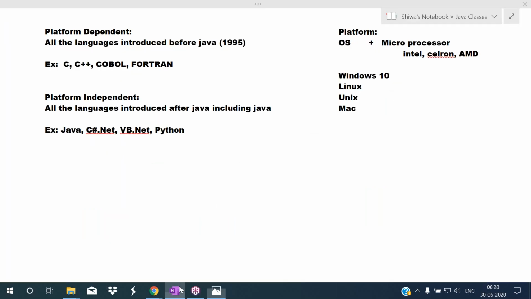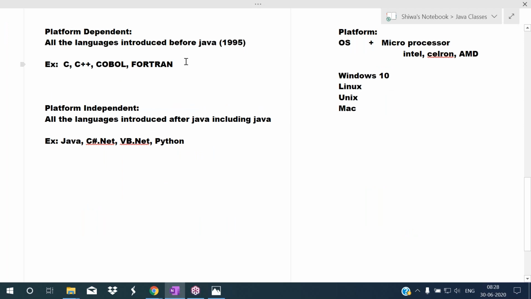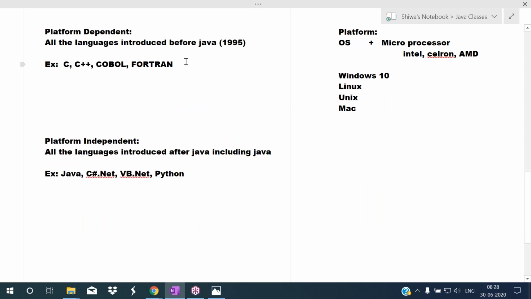Remember one point in platform dependent programming languages. Here we are writing a C program, that is the C source code. After compilation, it creates an exe file. This exe file has machine code which can be understood by the operating system. So the operating system gives output to us. This is the execution process.